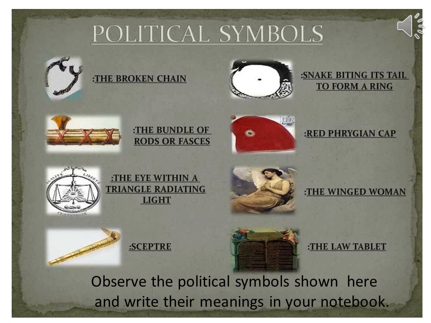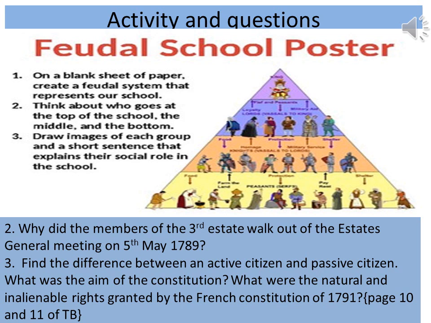The broken chain, the bundle of rods, the eye within a triangle radiating light, the scepter, a snake biting its own tail to form a ring, a red cap, the winged woman, and the law tablet. Every political symbol had its own meaning. Find it out. Now in this presentation, we have seen the events that led to the outbreak of the revolution.